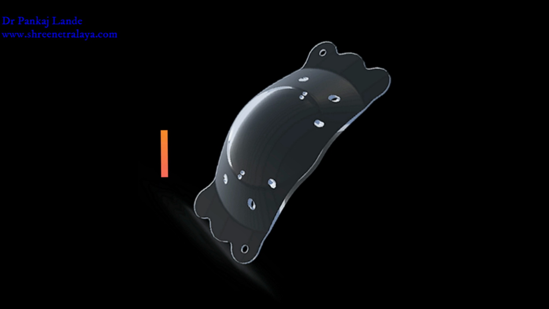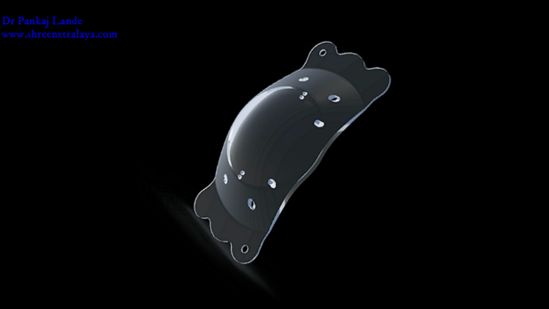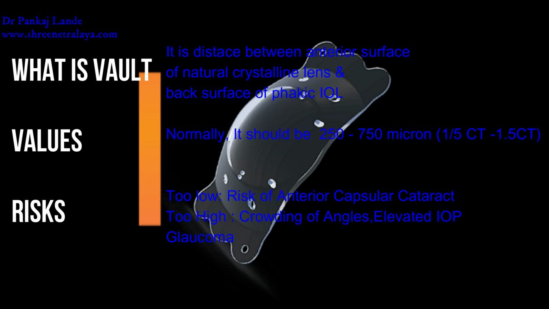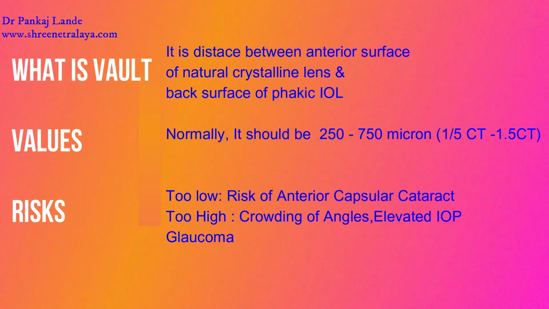Sizing of IPCL is very important, and this is very much dependent on white to white diameter and AC depth measurements. An ideal size IPCL should have a vault of 250 micron to 750 microns, ideally approximately 500 microns. Vault of an IOL is the distance between the anterior capsule of the natural crystalline lens and the posterior surface of IPCL.